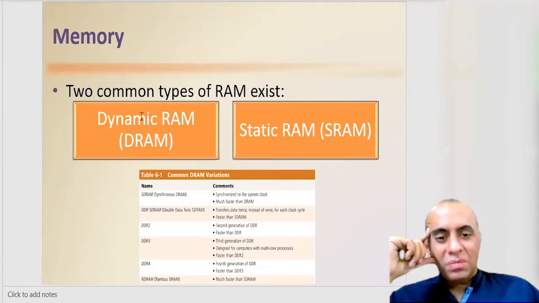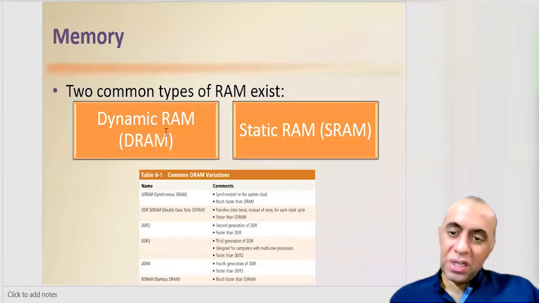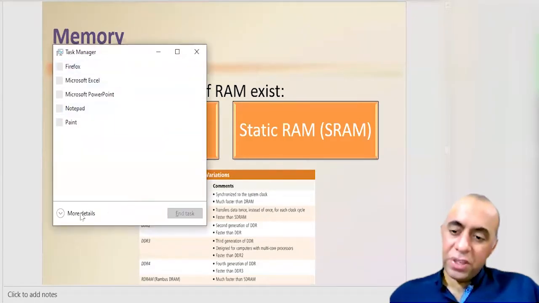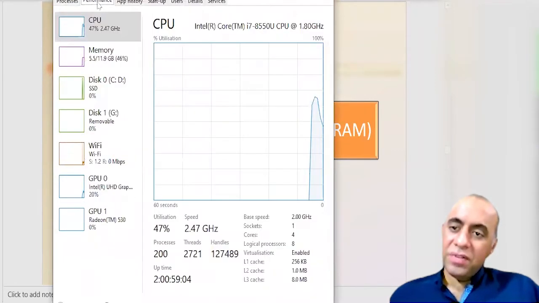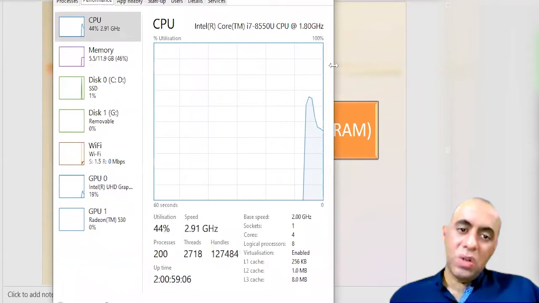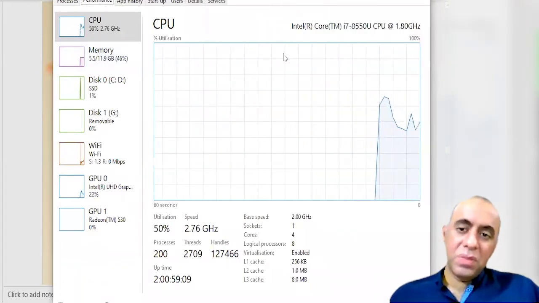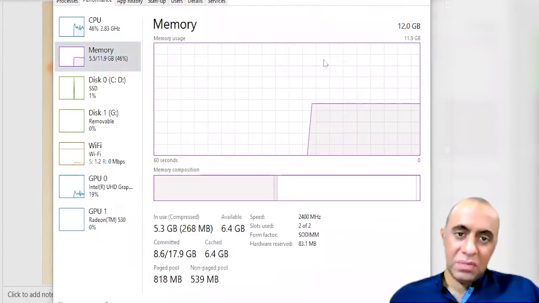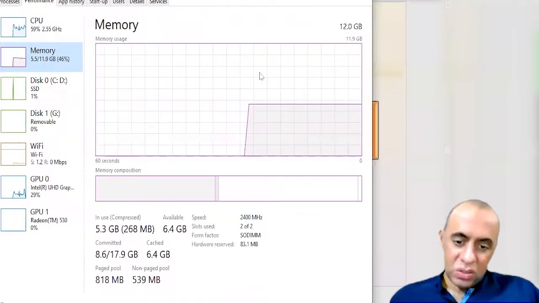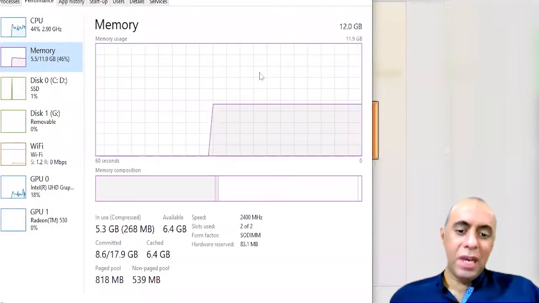There are two types of RAM. Let me show you the RAM that I'm using in my computer. Here you can see that in Windows 10, it's really convenient. If you go to the performance tab, you will be able to see the memory type. Here you can see SODIMM.